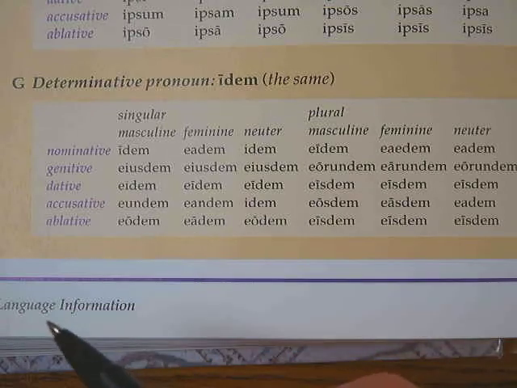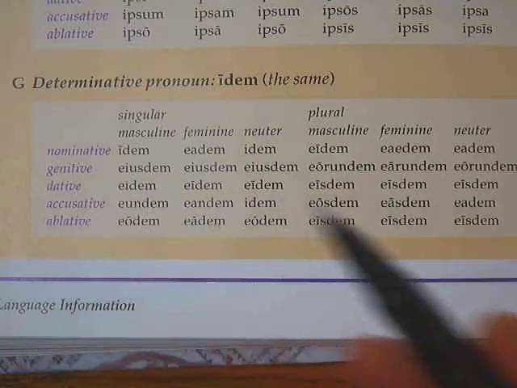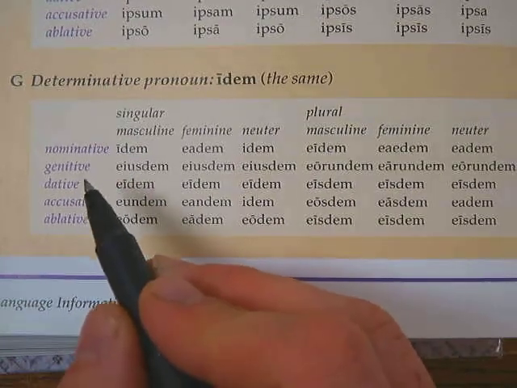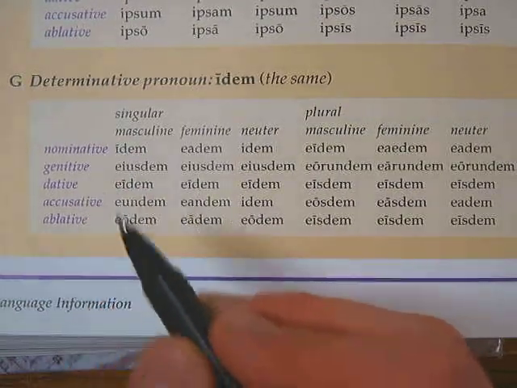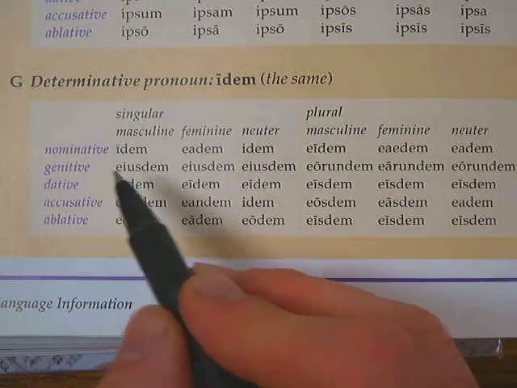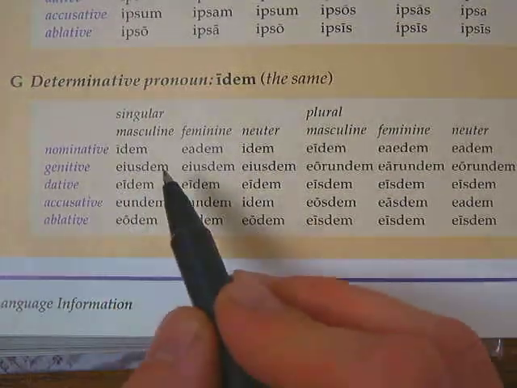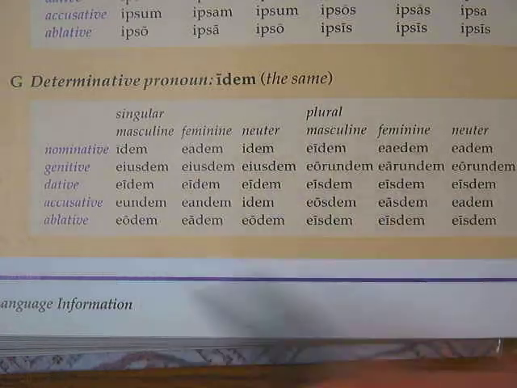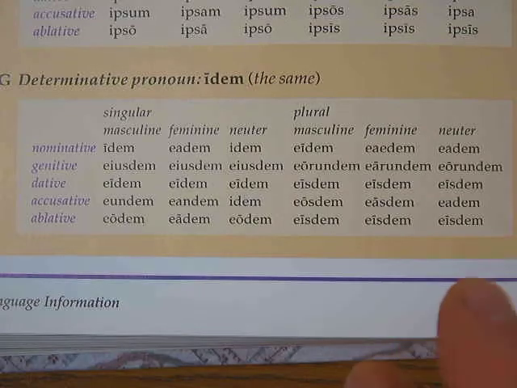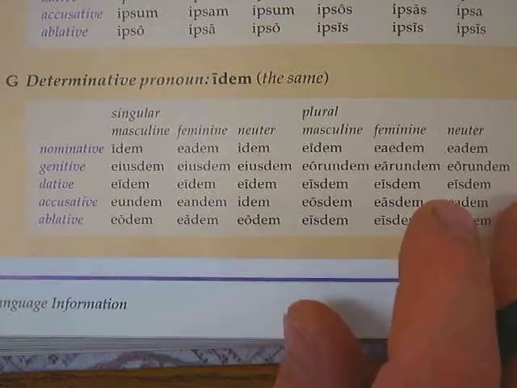He is the same man who built the Arch of Titus or something. You could say, idem vir est, qui arcum Titi aedificat. Idem vir, or eadem femina. So it just means the same, and that's the determinative pronoun idem.